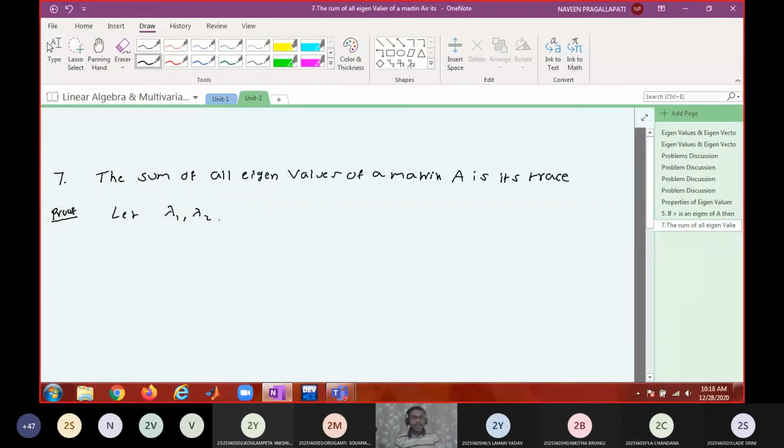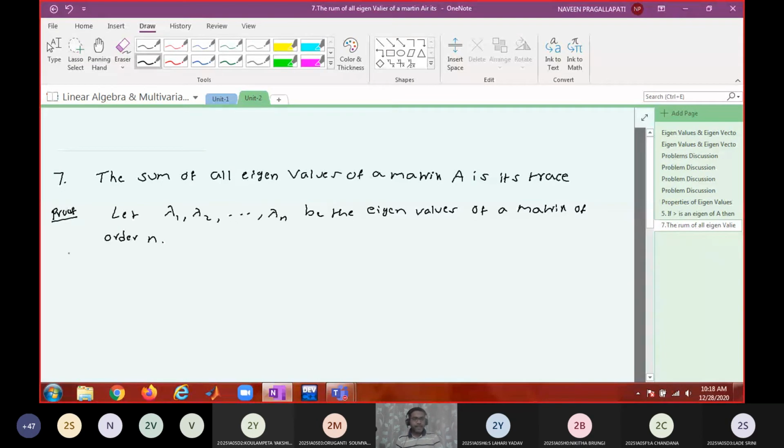So let lambda 1, lambda 2 and so on, lambda n be the eigenvalues of a matrix A of order n. Is that okay?